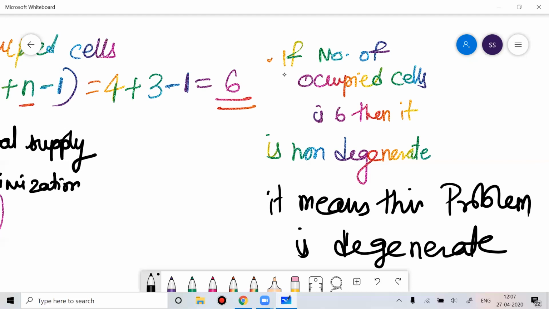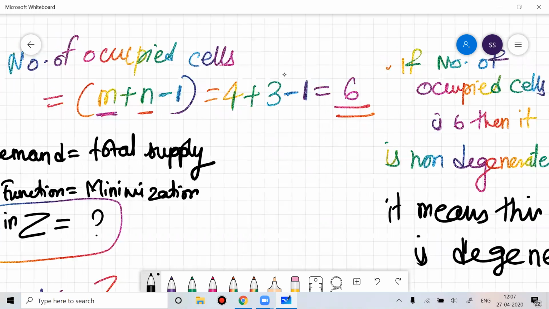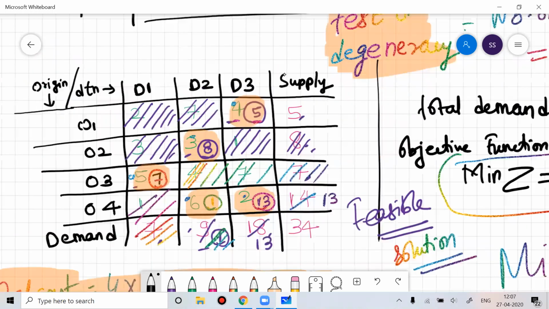Whenever you solve a transportation problem, if your basic feasible solution contains fewer than M plus N minus 1 occupied cells, then it is called degenerate. Just remember this: here the number of occupied cells is 5, it is supposed to be 6, so it is degenerate. In case the number of occupied cells had been equal to 6, it would be called non-degenerate. These terms are a little bit important. You can remember them whenever you get a problem.